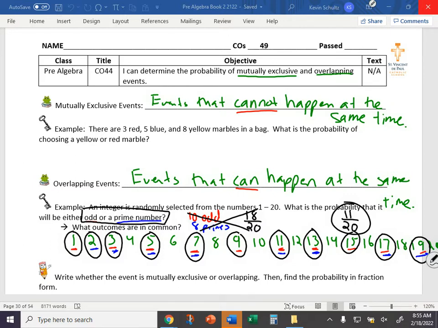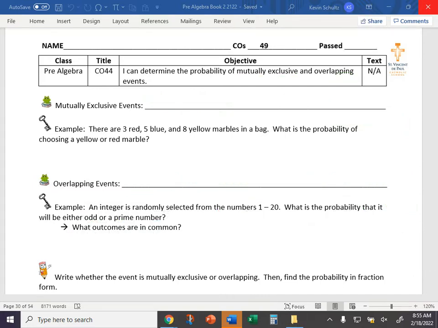Questions? This is the first time that you've seen it, so if you don't quite get it, it's okay. But questions? I highly recommend you take the time to write out your outcomes when it's feasible. Writing out 20 numbers is not that bad, especially when you start to work with this for the first time. Writing these things out really helps visualize how many successful outcomes you actually have. Let's look at another example.